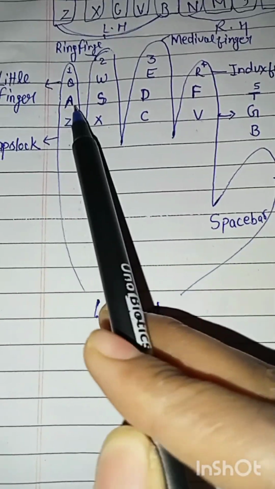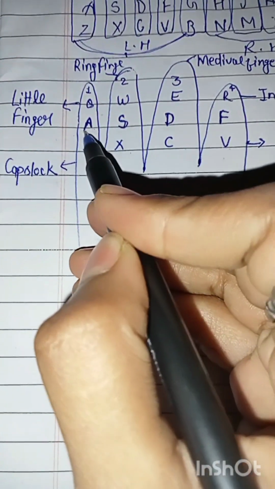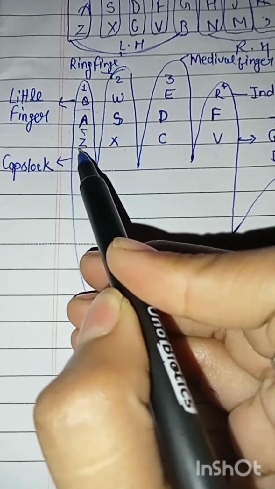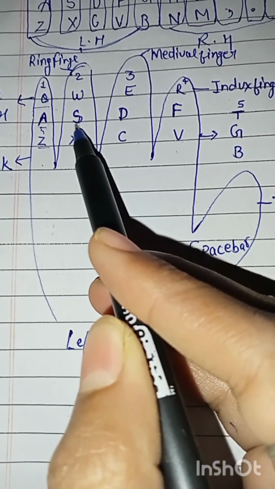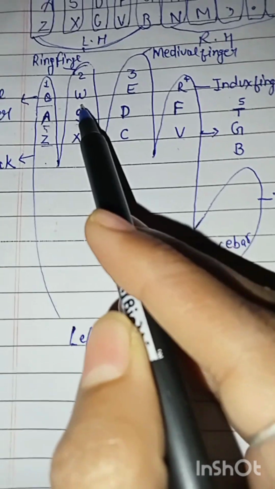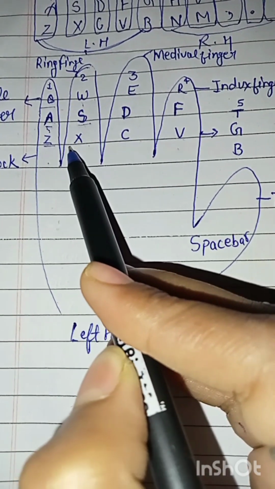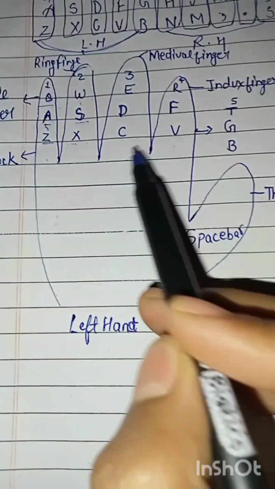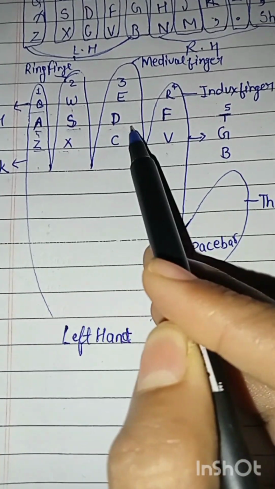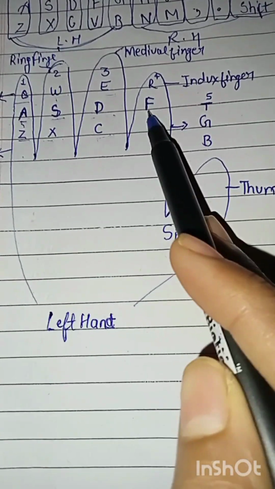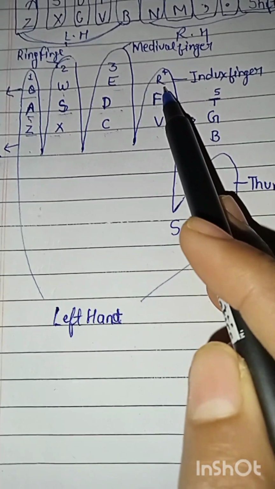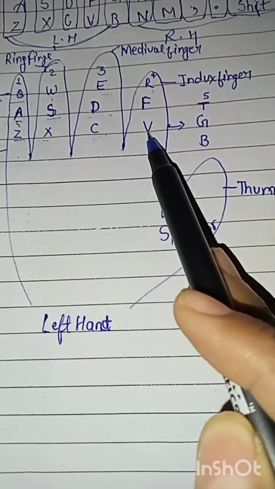Our comfort key is A, and up key is Q, and down key is Z, and number is 1. So our ring finger comfort key is S, and up key is W, and down key is X, and number is 2. And middle finger comfort key is D, and up key is E, and down key is C, and number is 3. And index finger comfort key is F, and up key is R, and down key is V.